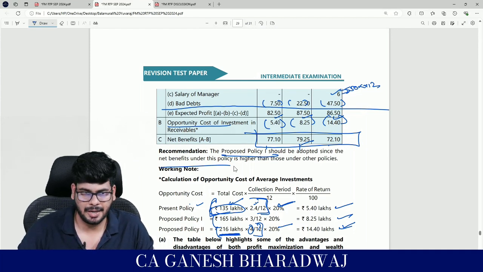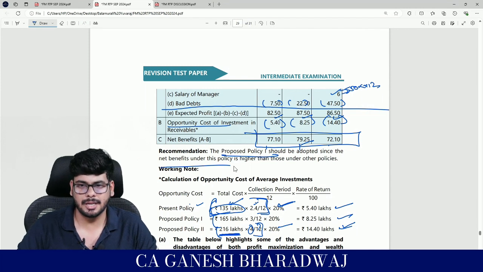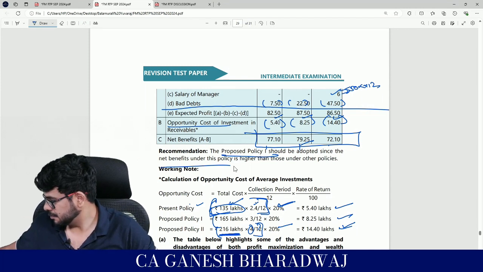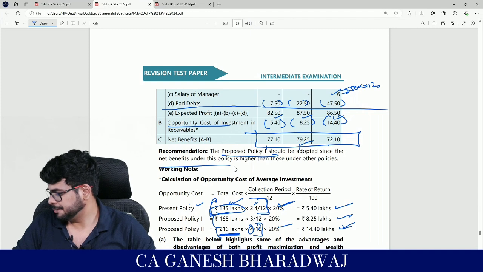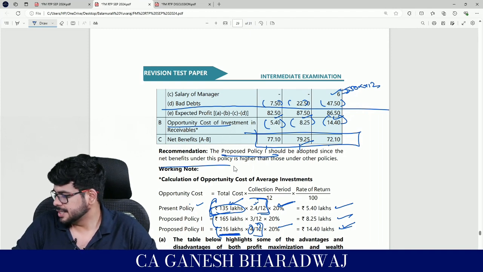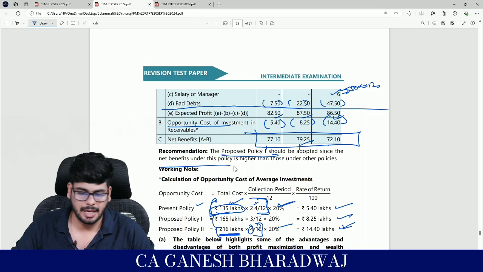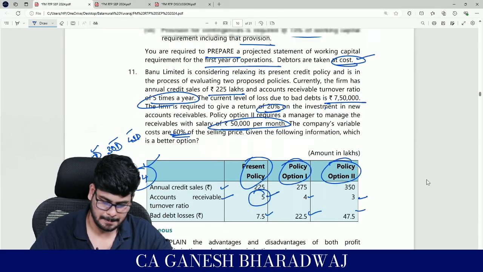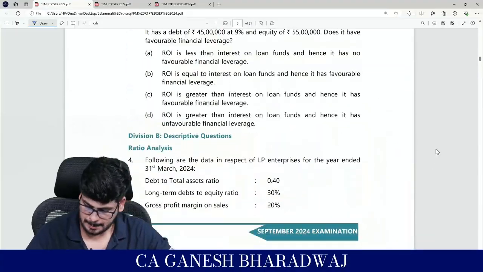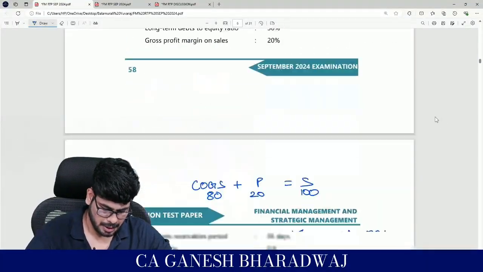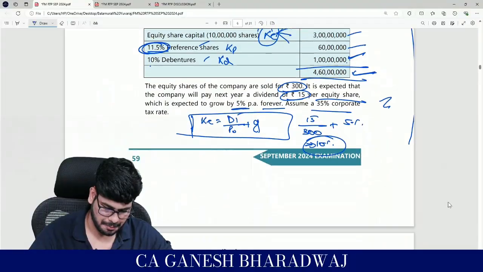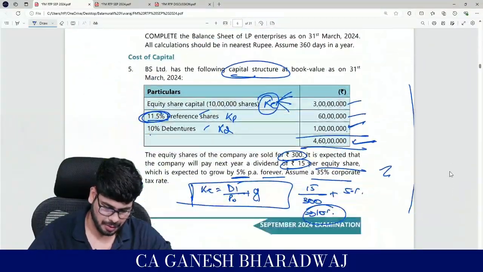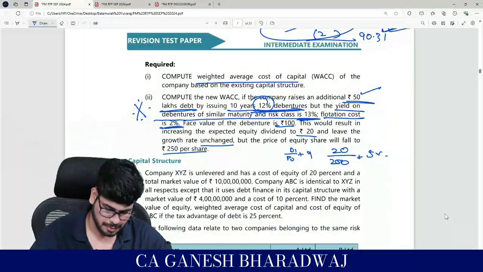Is it clear? Fine. Can we just go and update the library of adjustments? Yes, let's do it. Write down: receivables management, within bracket, evaluation of credit policies.